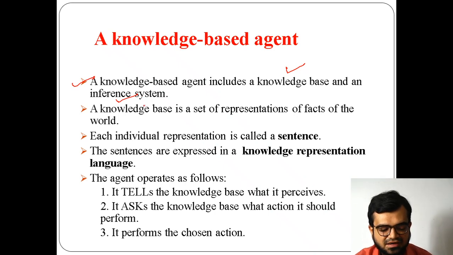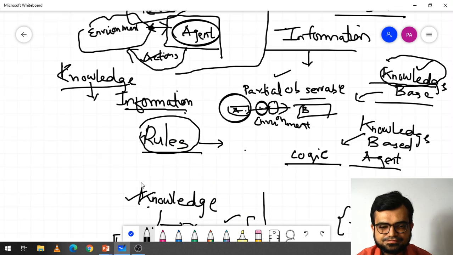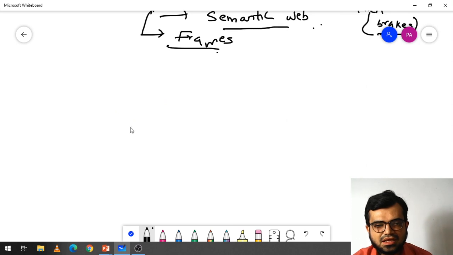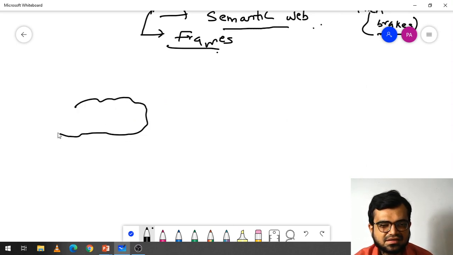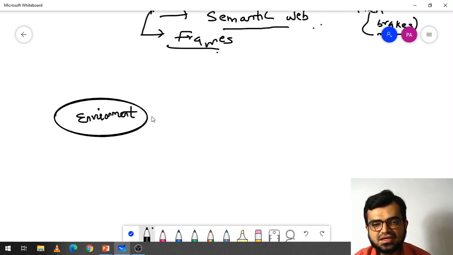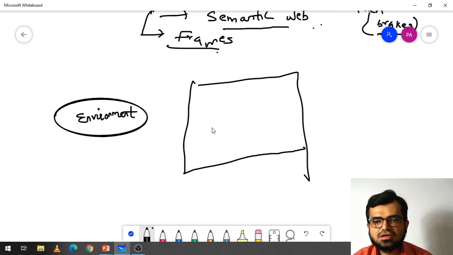Now if I represent the architecture of a knowledge based agent, consider this as an environment, and this is my agent, which is a knowledge based agent.